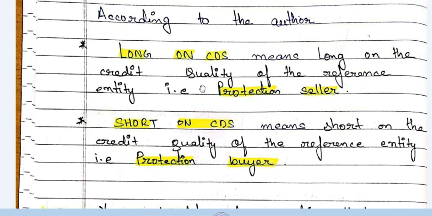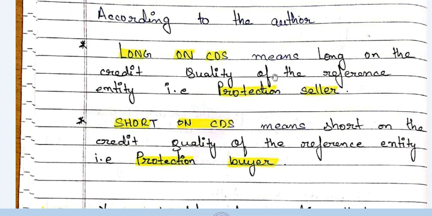So how to conquer this thing? The best way to conquer it is to play on your strength. Now what is your strength? Your strength should be telling everything in terms of protection seller or protection buyer, in terms of whether we are buying a protection or selling a protection. If you can tell in terms of that, you can actually do the opposite.